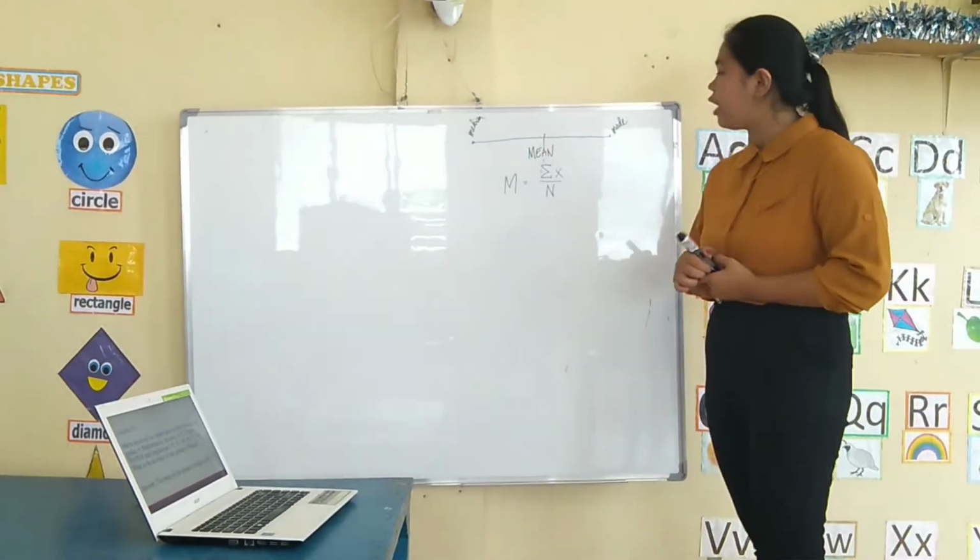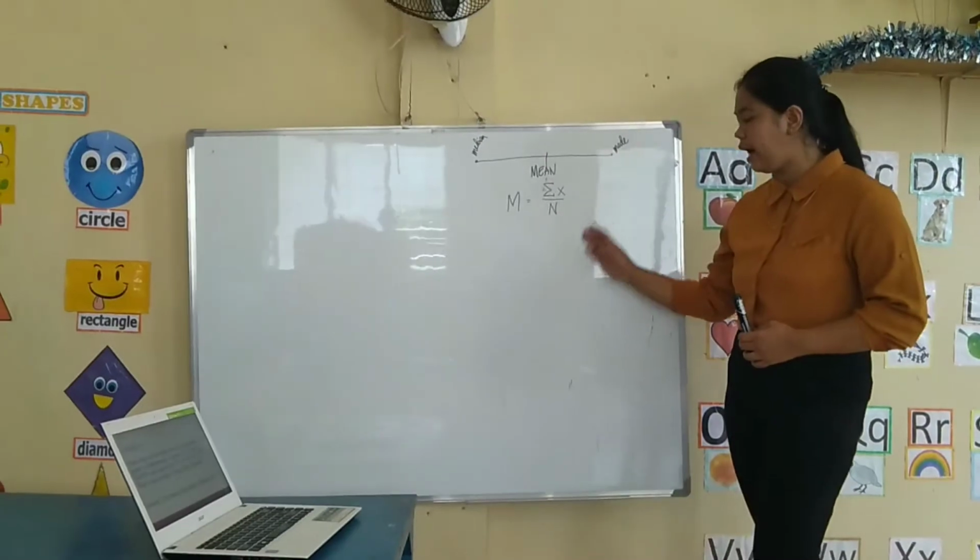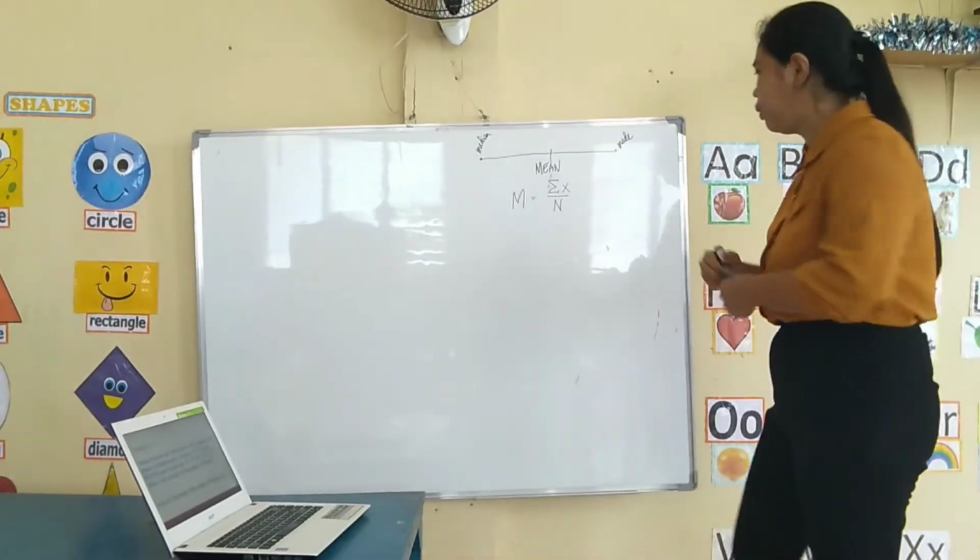So for us to find the average of Maria, we need to follow this formula.